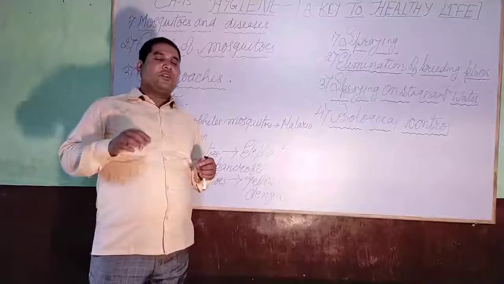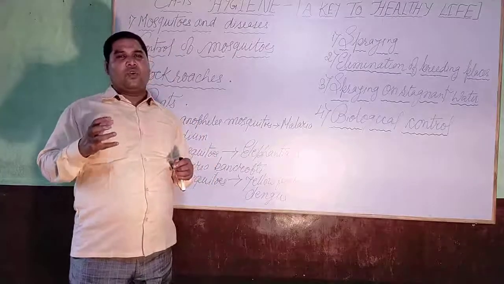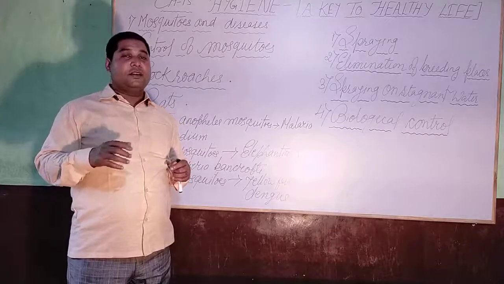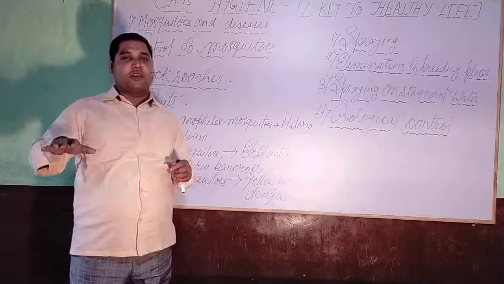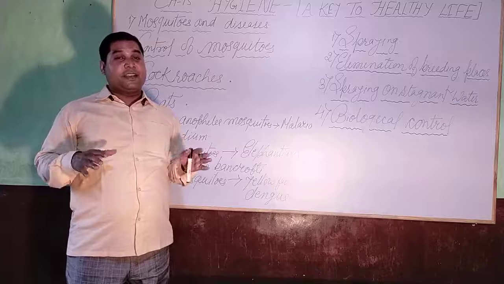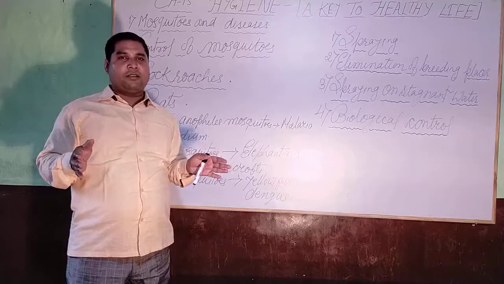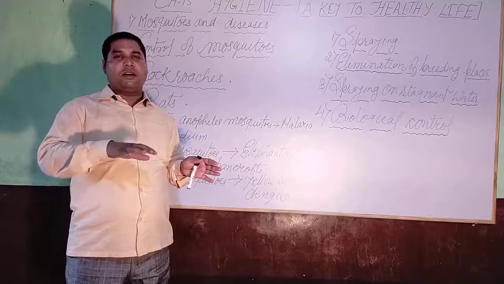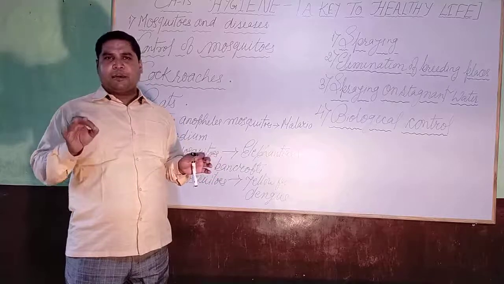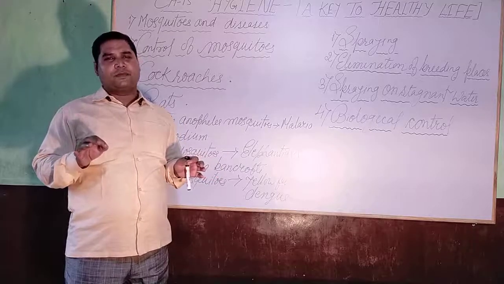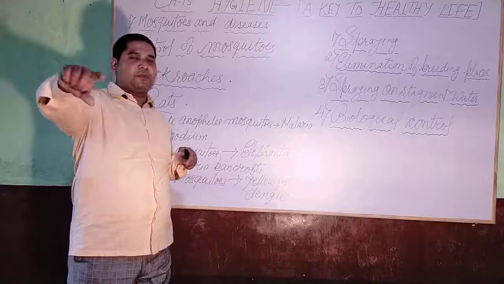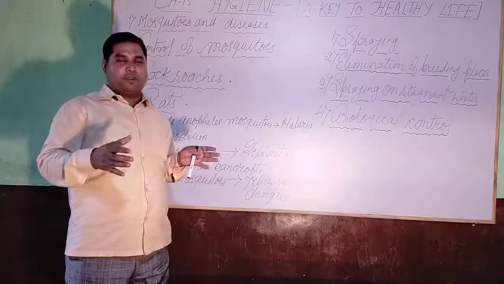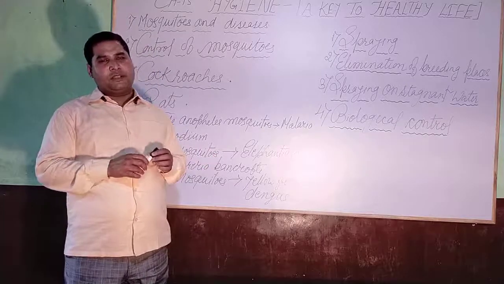Next point, I am going to discuss cockroaches. Dear student, cockroaches are one of the worst types of insects found around human beings, especially in the kitchen, wardrobes or cupboards. The breeding places of cockroaches are connecting pipes, manholes or sewer pipes.